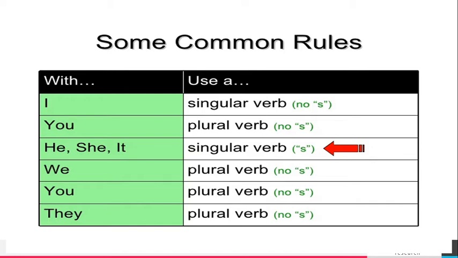First one, I, singular subject, singular verb, but that verb should not end with s. But here he, she, it is a singular verb, and it should end with s. So we, plural subject, should agree with the plural verb. The verb should not end with s. You and they, the plural verb. You, they are plural subjects. They should take a plural verb.